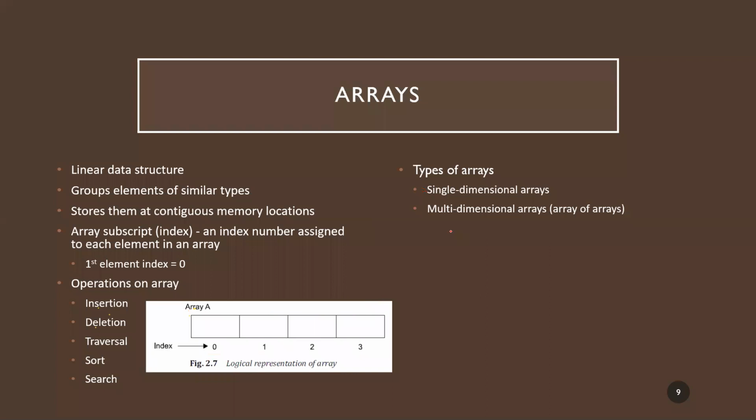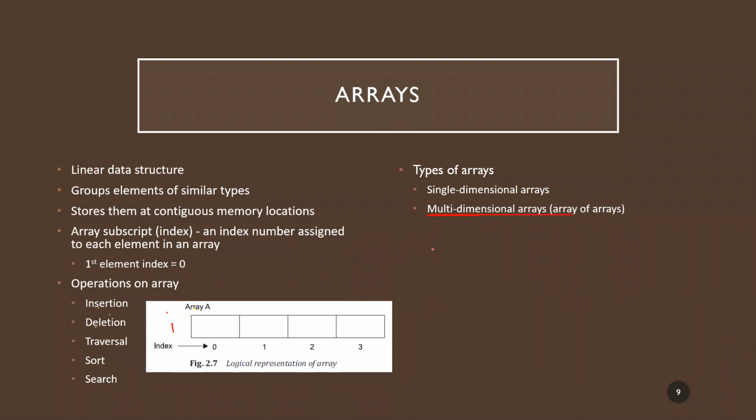So this is what we have for types of arrays. Even in this one, two-dimensional, the matrix is an example of two-dimensional. And in some cases, we might require three-dimensional, so that is also possible. In that case, we'll be having three indexes. In this case, I have only one index, but in multi-dimensional, I'll be having more than one index depending on how many dimensions it is.